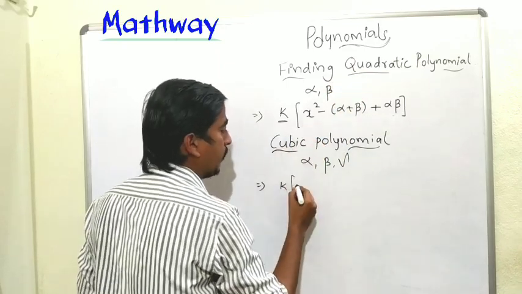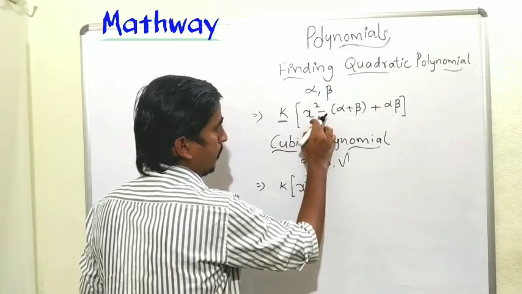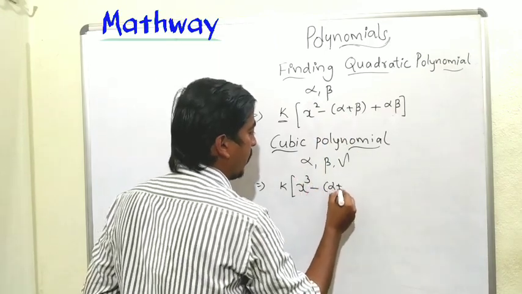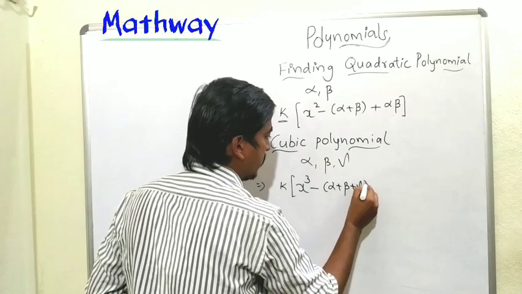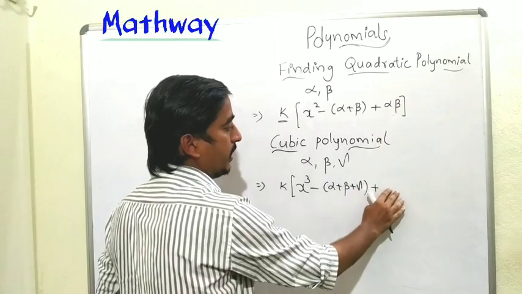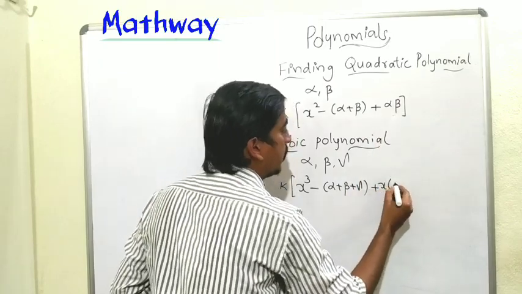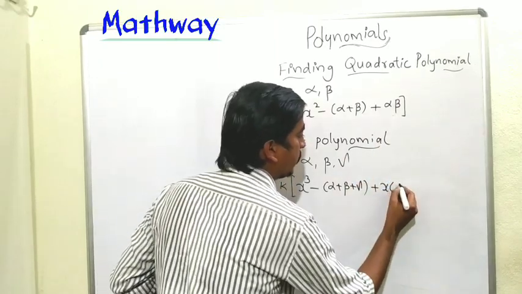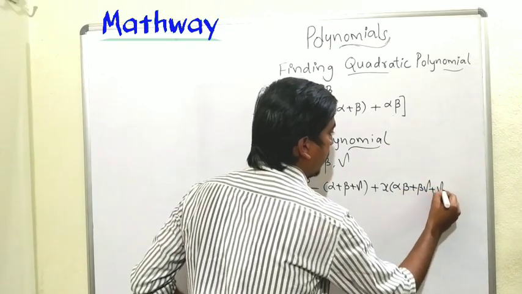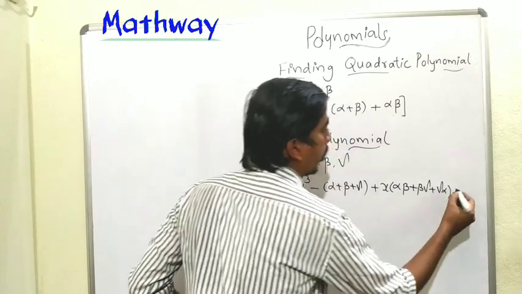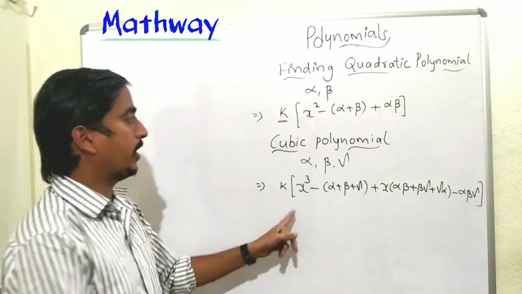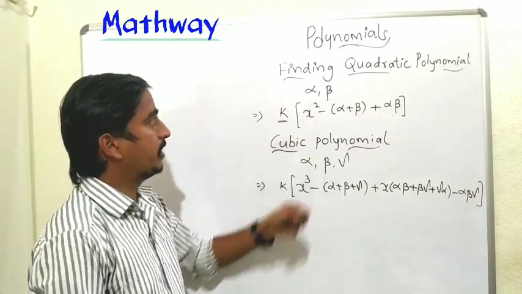and since it is cubic, now we have to take x cube minus the sum of the zeros, alpha plus beta plus gamma, times x square, plus the sum of product of the zeros, alpha beta plus beta gamma plus gamma alpha, times x, minus the product of the zeros, alpha beta gamma. So this is the formula to find a cubic polynomial, just like the one for the quadratic polynomial.